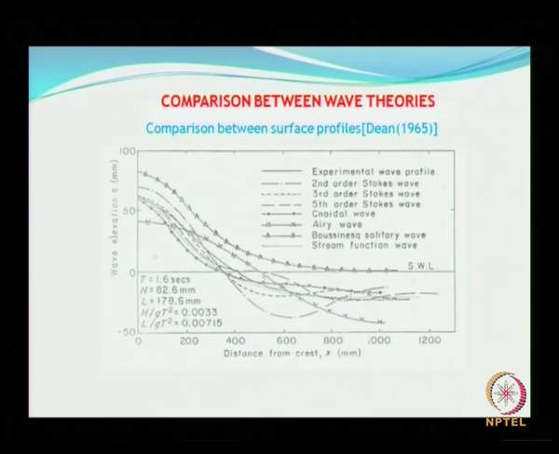So you look at the kind of variation, and remember that this is for a given wave height, wave period, etc. All this data is given here. This is the distance from the crest. So the deviation is quite large somewhere near the crest, and this is what really matters.